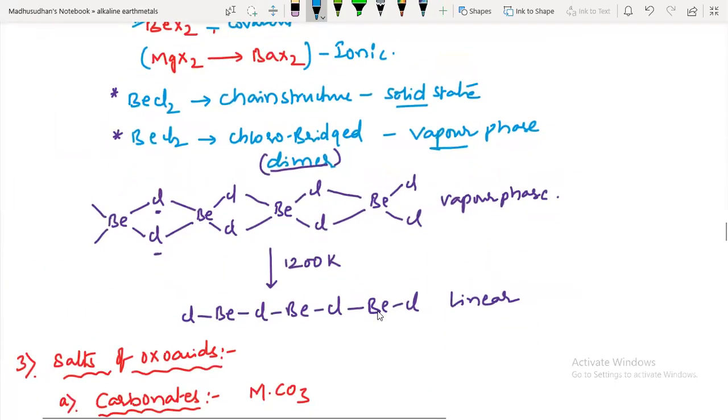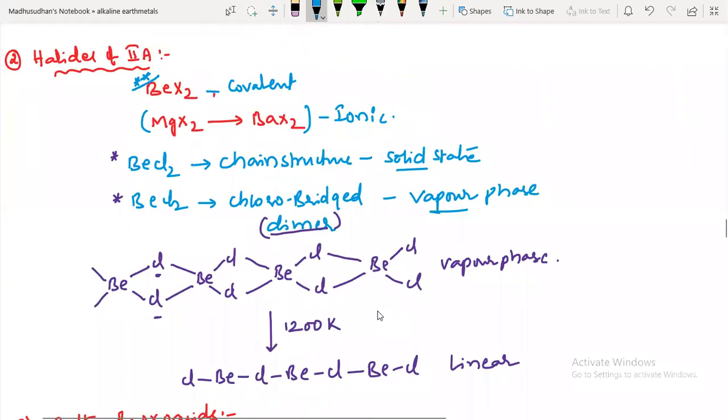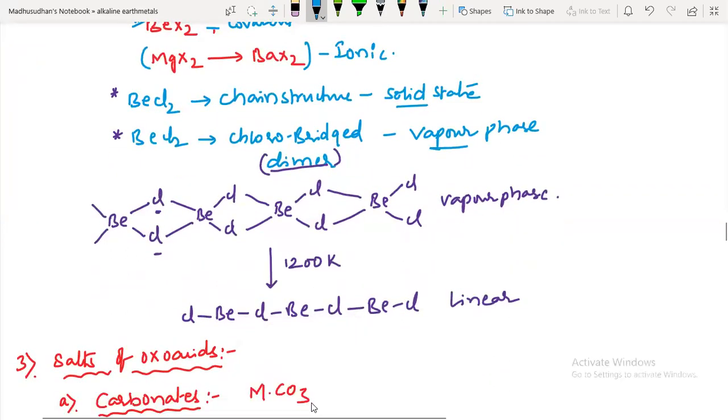Next, beryllium halide is covalent. From magnesium halide to barium halide, only beryllium halide is covalent. Remaining halides are ionic in nature. Beryllium chloride forms chain structures in the solid state, and it forms only a dimer, chloro-bridged compound, in the vapor state. Here it is given. The first one is in vapor state and the other one is the linear solid state structure.